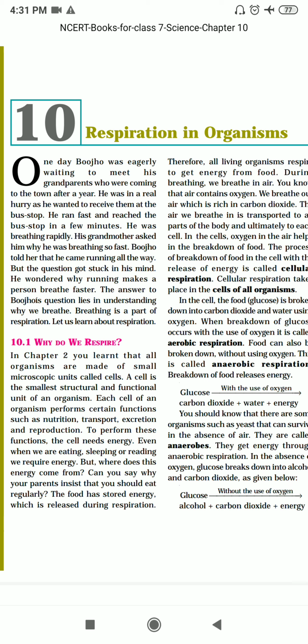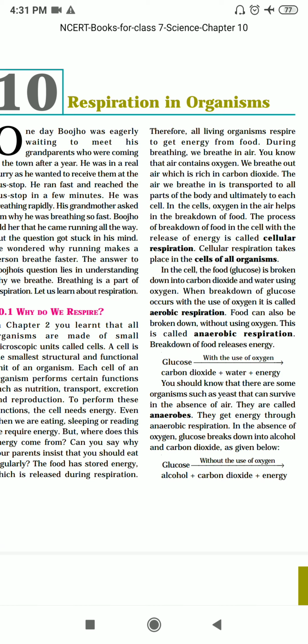And when we talk about respiration, respiration is the process by which food can be broken down in the presence of oxygen to give out large amount of energy. And along with energy, carbon dioxide is also released.